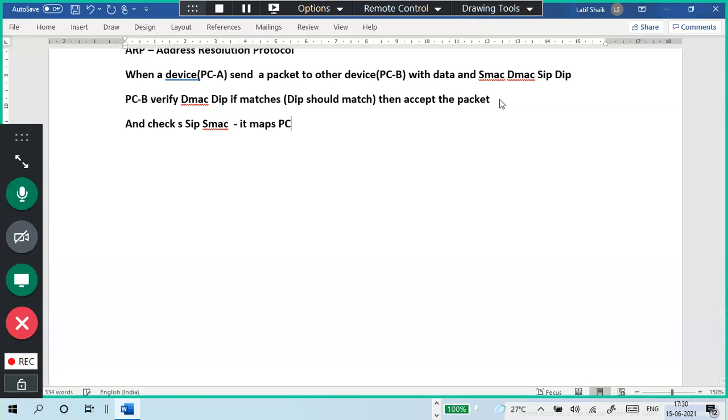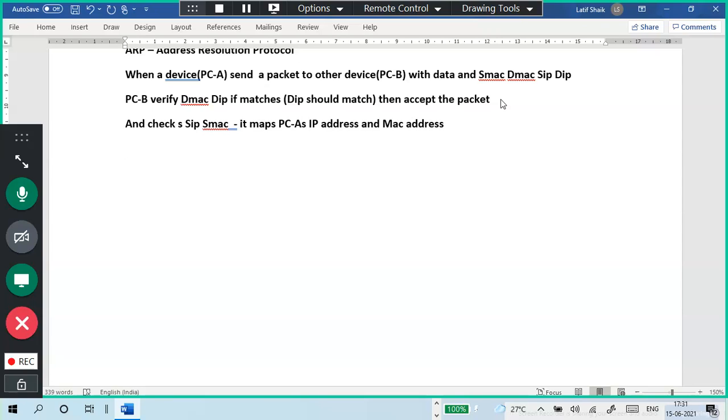It checks the IP address and the source MAC address, meaning it maps PC A's IP address and MAC address. Okay, that is not a problem.